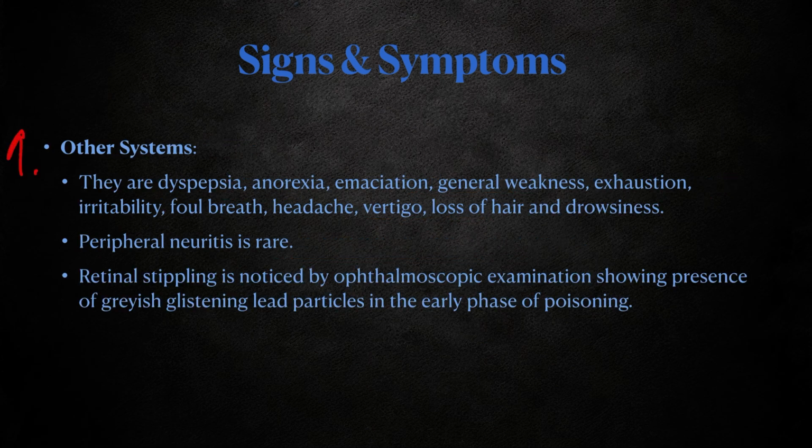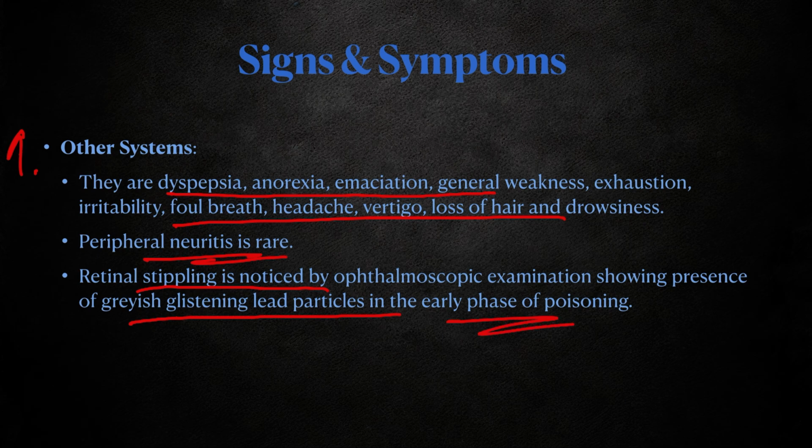In other systems, there may be dyspepsia, anorexia, emaciation, general weakness, exhaustion, irritability, foul breath, headache, vertigo, loss of hair, and drowsiness. Peripheral neuritis is also rare. Retinal stippling is noticed in ophthalmoscopic examination, showing grayish glistening lead particles in early phases of poisoning.